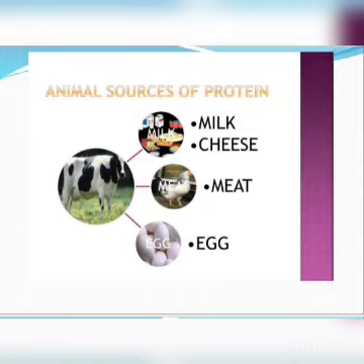Okay, now how will you detect that a particular food sample contains protein? What you have to do is take a food sample. Suppose you have to find out whether egg or your milk sample contains protein.